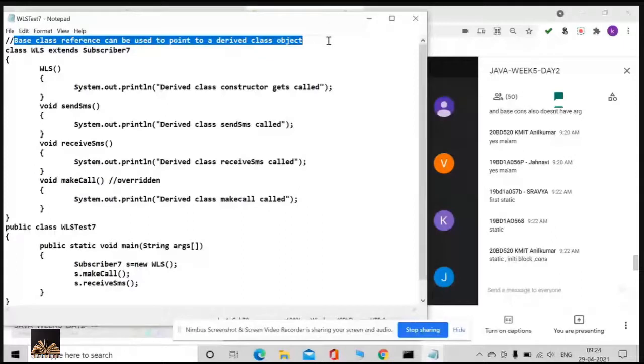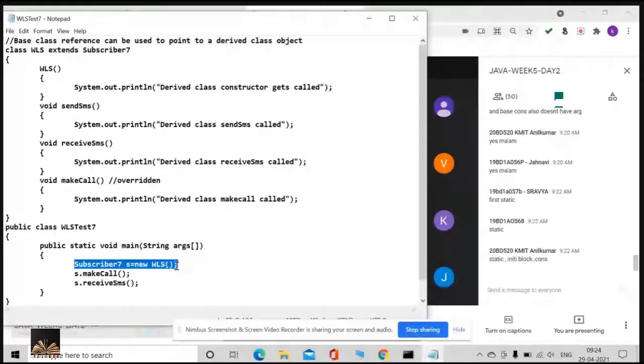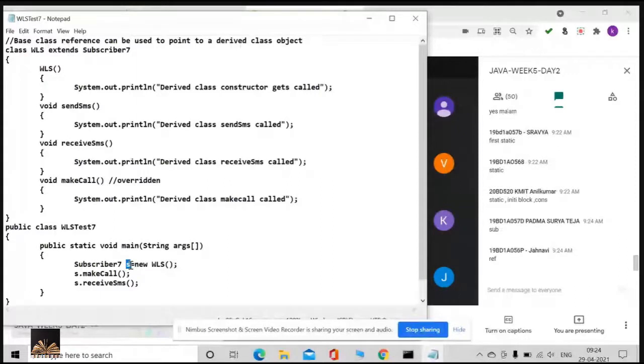And now the very first statement in the main method is Subscriber7 S equal to new WLS. What is S, of what type? Subscriber. Now this reference S is pointing to the object of the derived class.